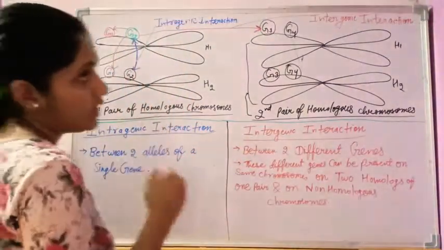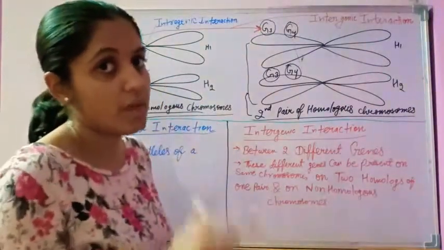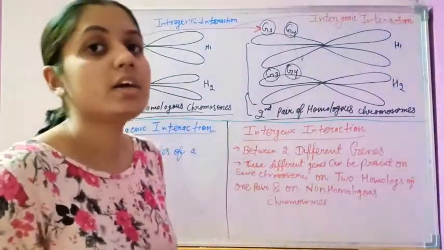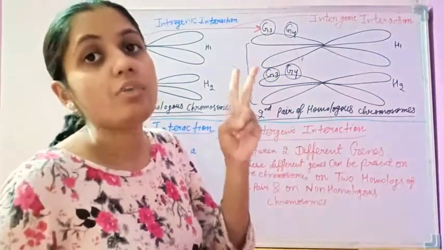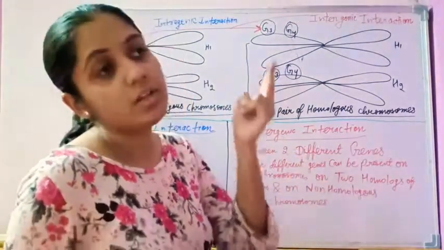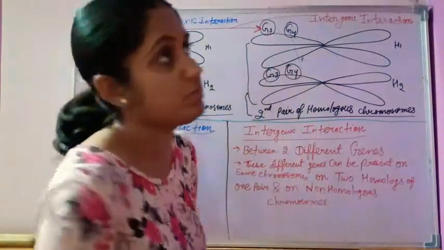And what are the alleles? Before understanding this, you must understand the term allele. Alleles are the two contrasting forms of a single gene that are present on the same locus on the homologous chromosomes. Which means